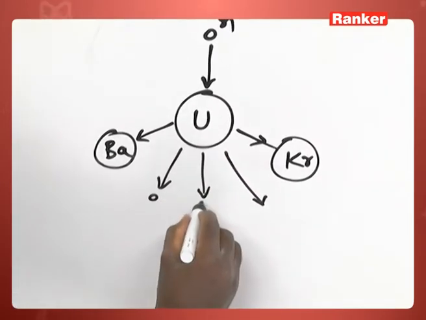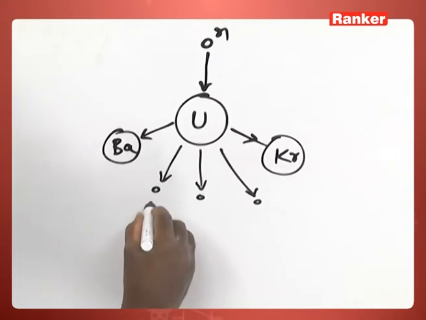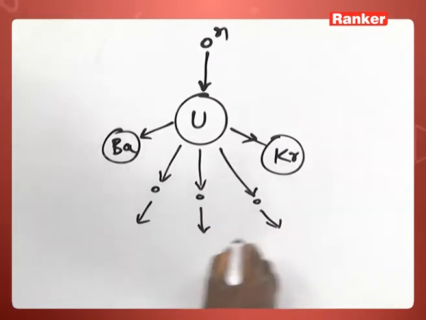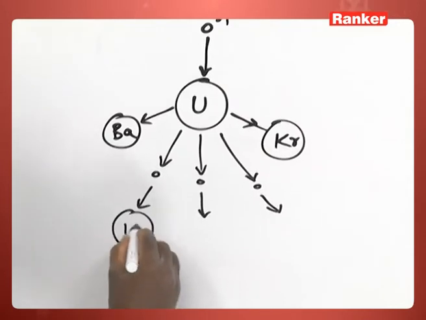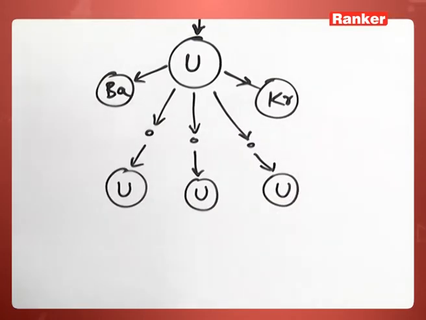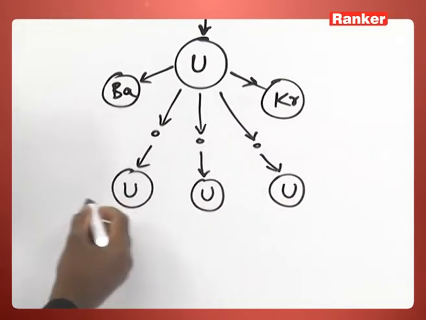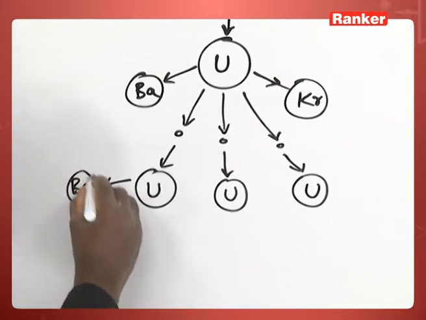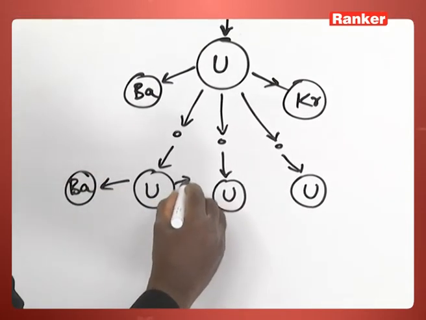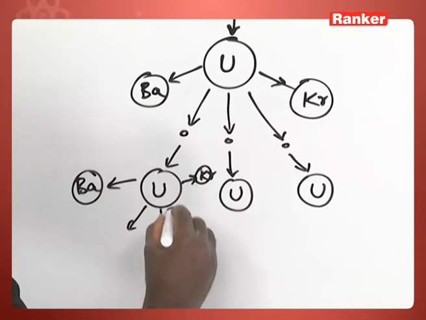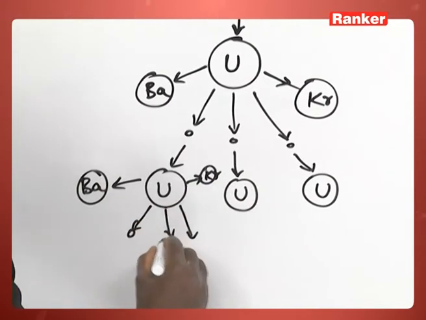These are the neutrons, and they collide with another 3 uranium nuclei. Again fission takes place among these 3, and once again you have nearly equal fragments, barium and krypton, and 3 more neutrons are obtained, 1, 2, 3.